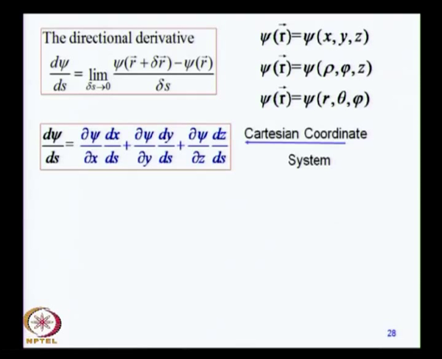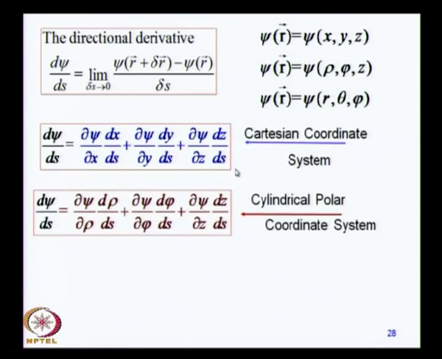Delta x by delta s in the limit delta s going to 0 gives you this derivative dx by ds. Delta y by delta s in the limit gives you the derivative dy by ds, and likewise you get dz by ds, and this is the expression for the directional derivative in the Cartesian coordinate system.